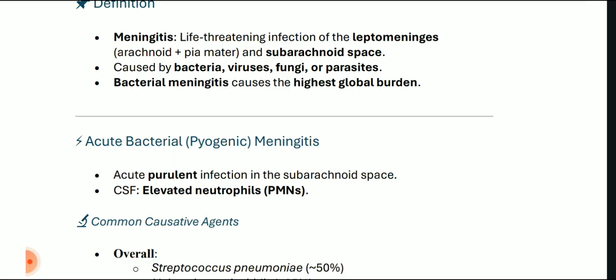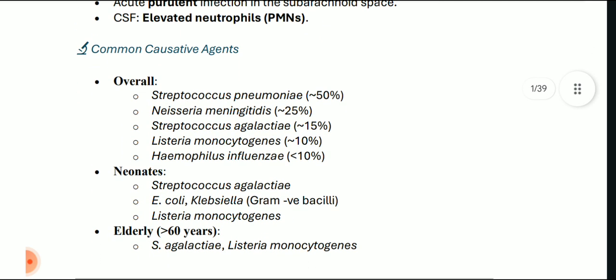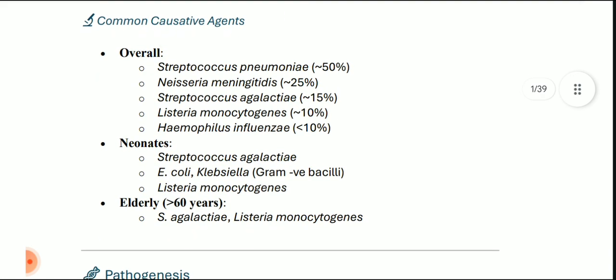Acute purulent infection in the subarachnoid space is what is seen in acute bacterial meningitis, and CSF shows elevated neutrophils, PMNLs. Okay, now common causative agents overall are Streptococcus pneumoniae in 50% of the cases, Neisseria meningitidis in 25%, Streptococcus agalactiae in 15%, Listeria monocytogenes in 10%, and Haemophilus influenzae in less than 10% of the cases.